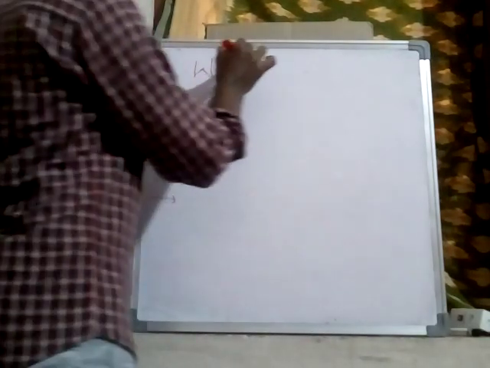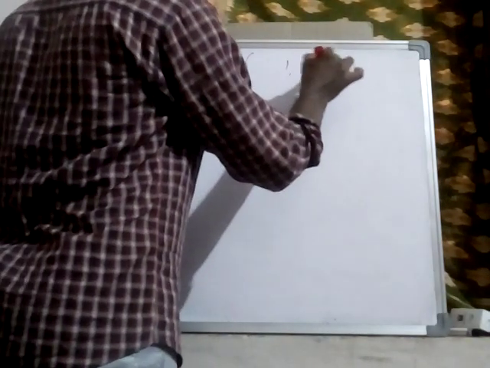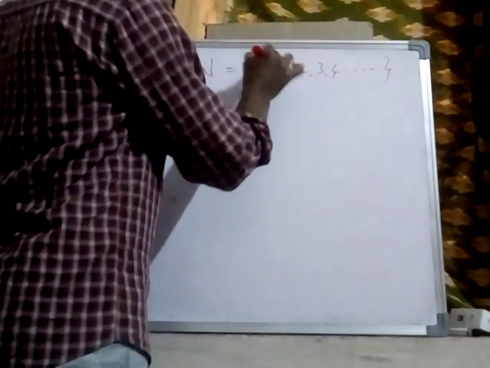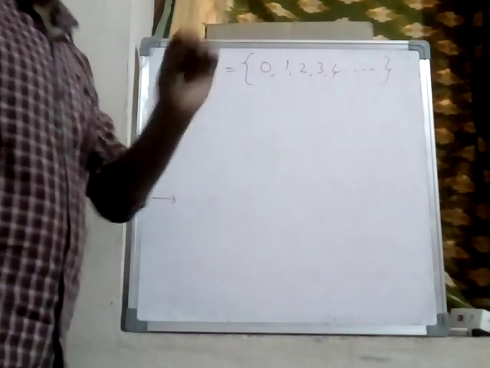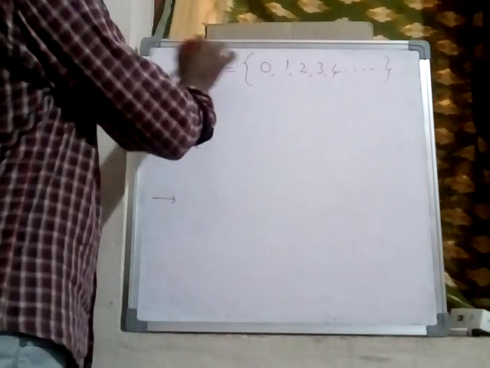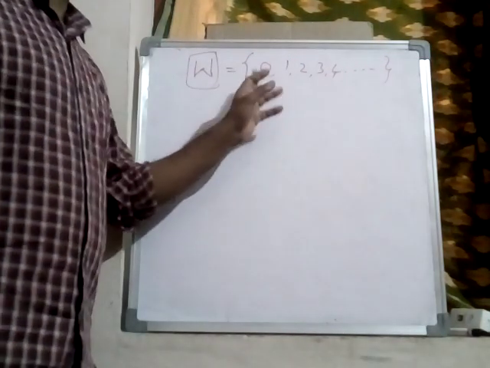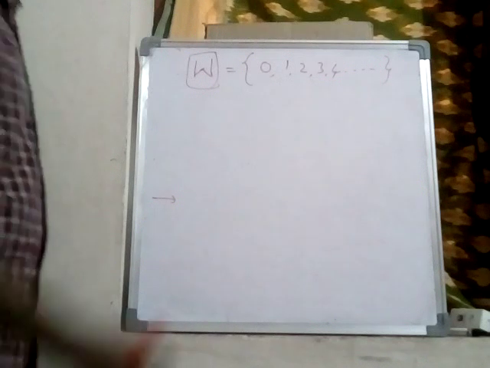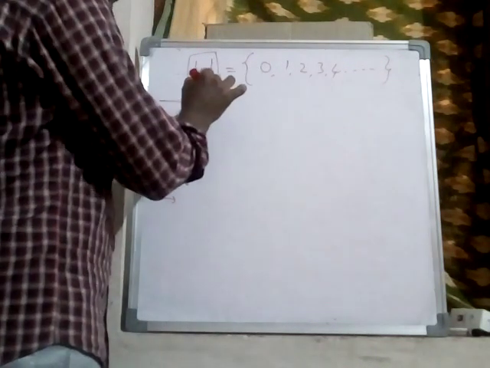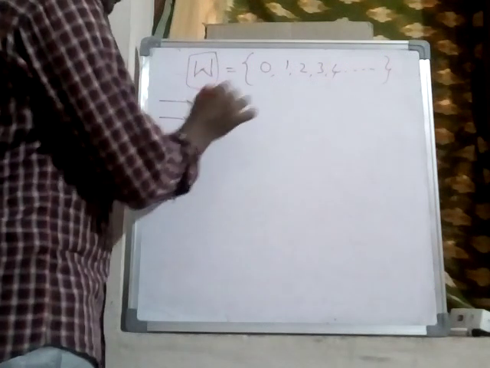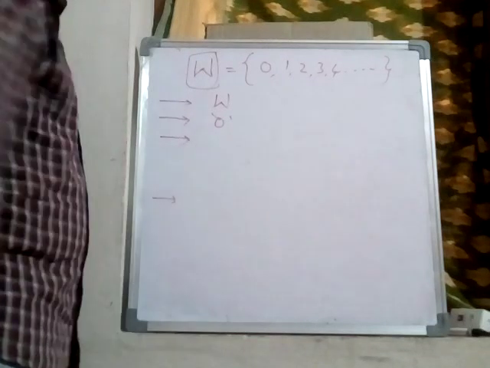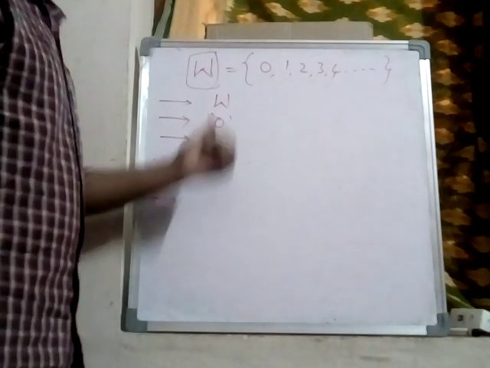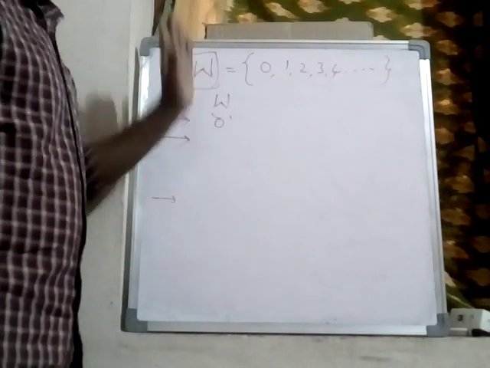So the set of whole numbers is all natural numbers together with 0, so 0 is included. W is the set of whole numbers: 0, 1, 2, 3, 4, 5, 6 and so on. The least whole number is 0. What is the greatest whole number? The greatest whole number does not exist. So 0 is the least whole number. Whole numbers are denoted by W. So these are whole numbers.